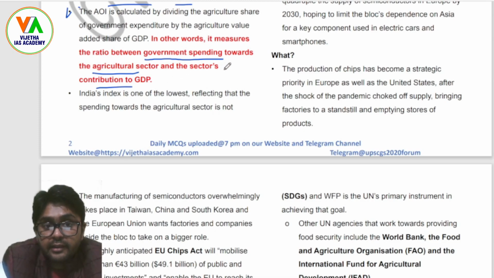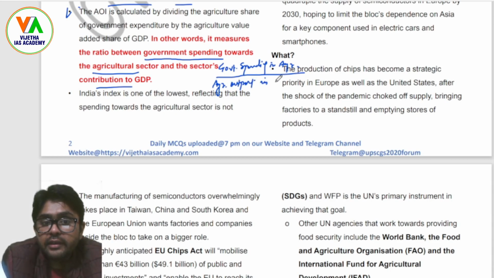It's like government spending in agriculture divided by the agriculture output in GDP, or agriculture contribution in GDP.